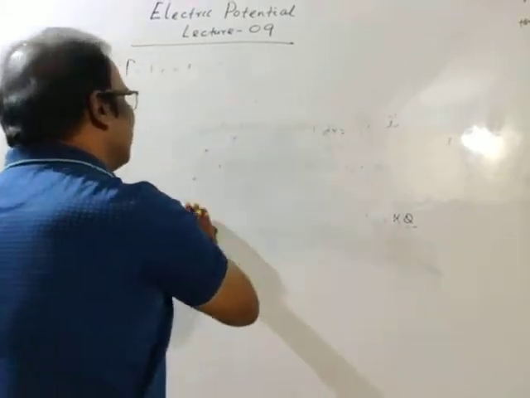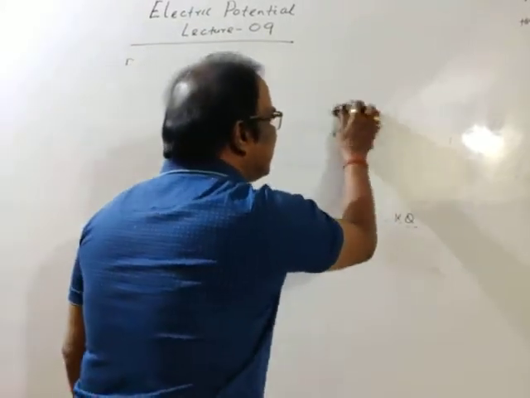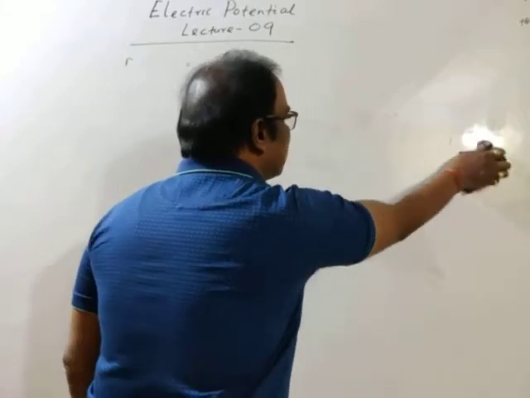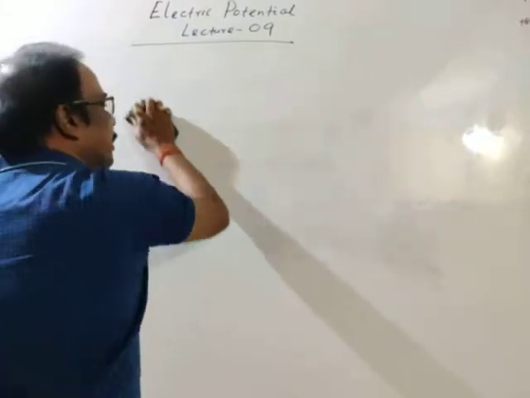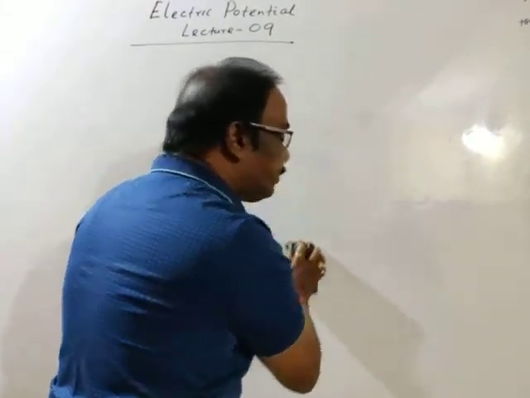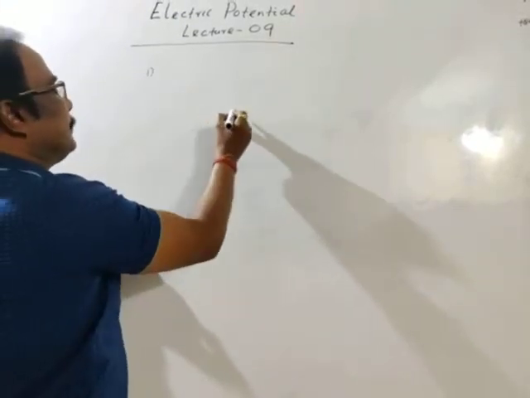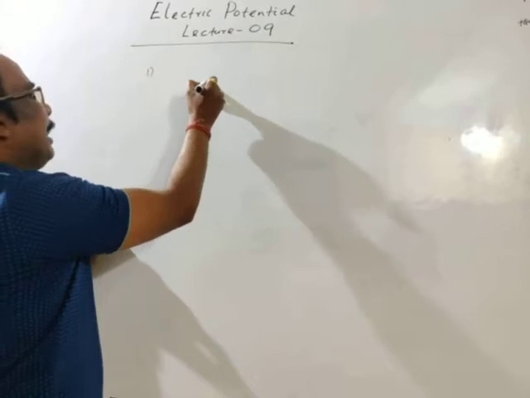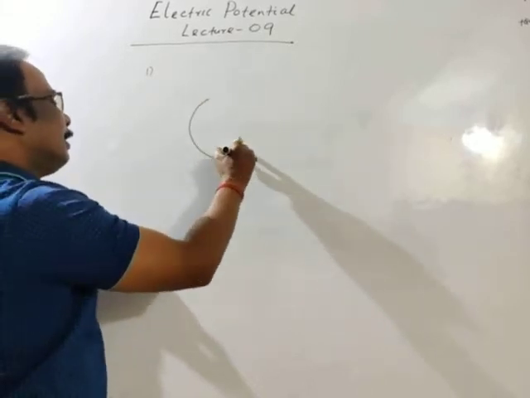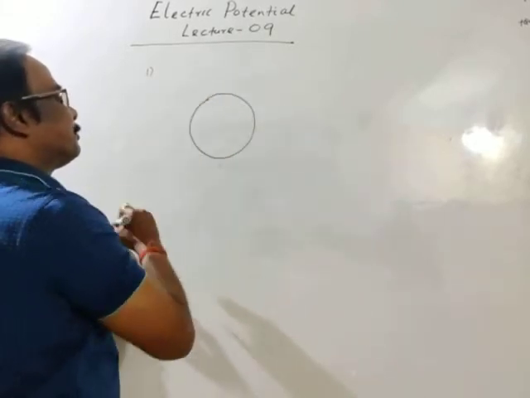These discussions are numerical based discussions or question based discussions. Okay. I am starting from a very easy example. Okay. Number 1. Let's consider there are 3 concentric cells.